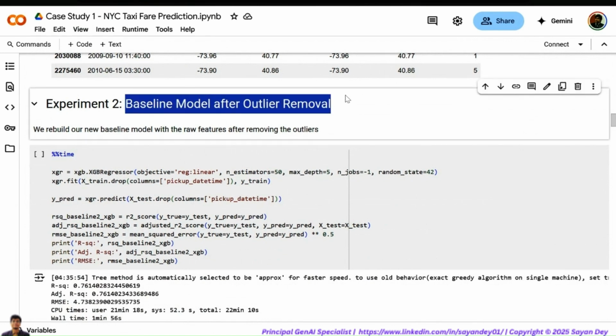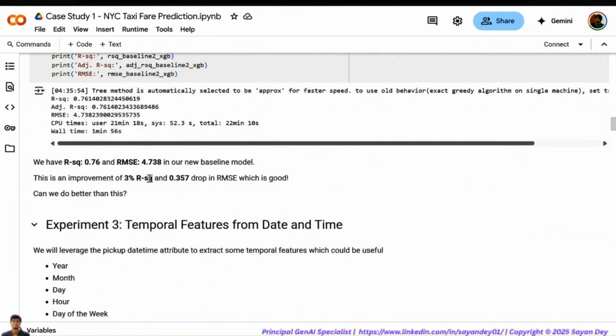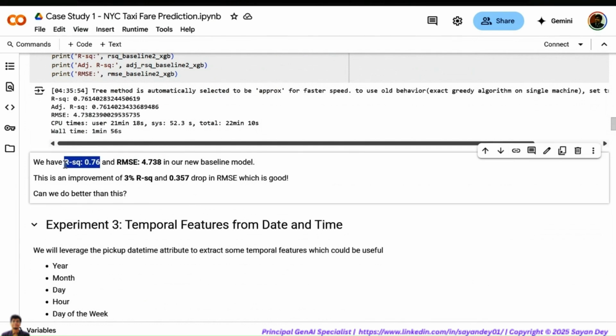So now you remove the outliers and you try to build another baseline model, and these are the scores you're getting, 76%. Can you see the small improvement that we got? In iteration one, we got 73%. This was the baseline model that we built initially. We got 73% accuracy. And in iteration two, we removed the outliers and built a model, and now we are getting 76% accuracy.